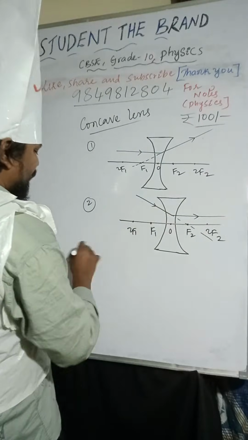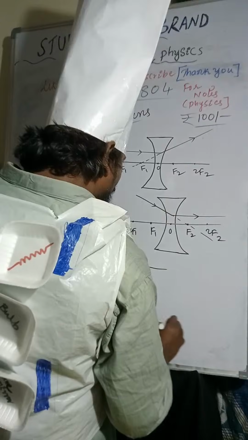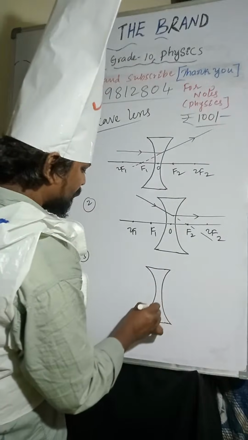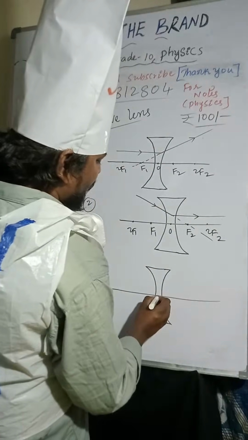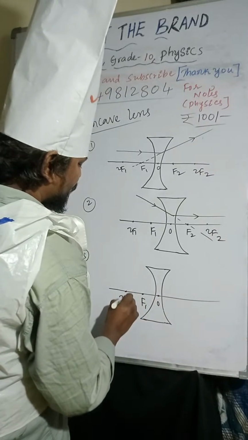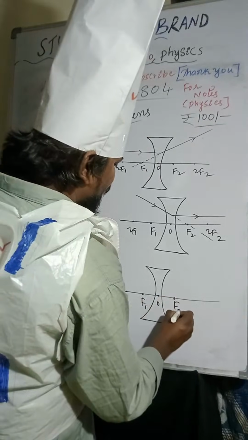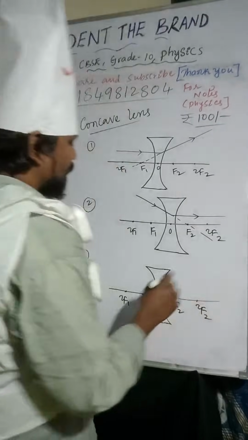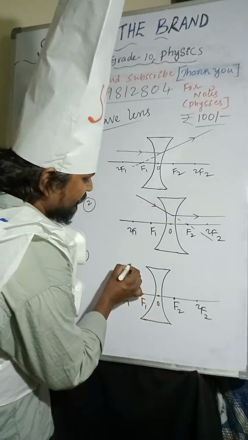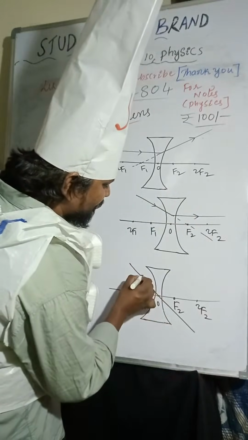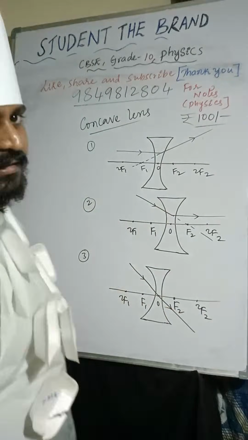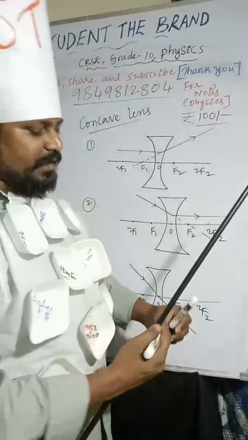And coming to the third one, you can observe optic center, F1 to F1, F2 to F2. The light ray is passing through optic center. No deviation takes place.